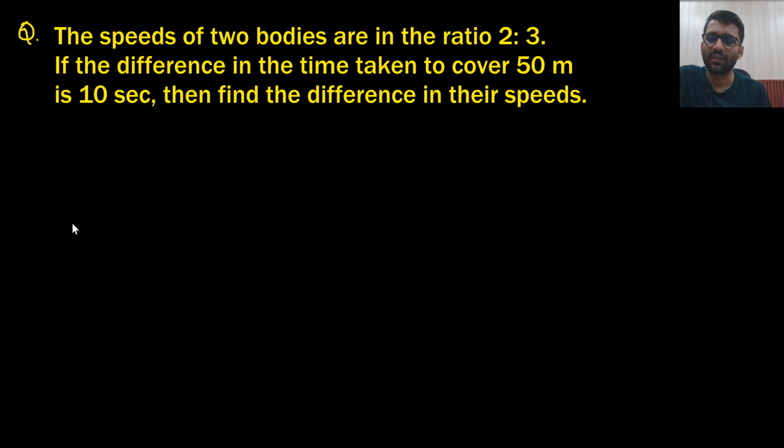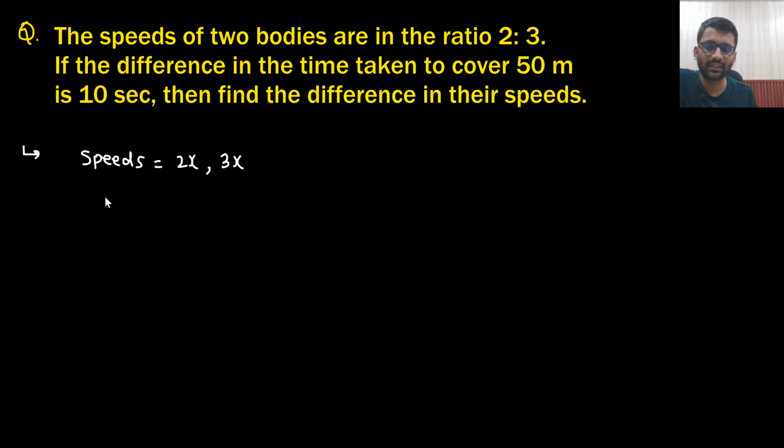This is the first question. What they are saying: the speeds of two bodies are in the ratio 2:3. The difference in time taken to cover 50 meter is 10 seconds. Find the difference in their speeds. Okay, so what are their speeds? Speeds are 2x and 3x, right? 2x and 3x are the speeds.